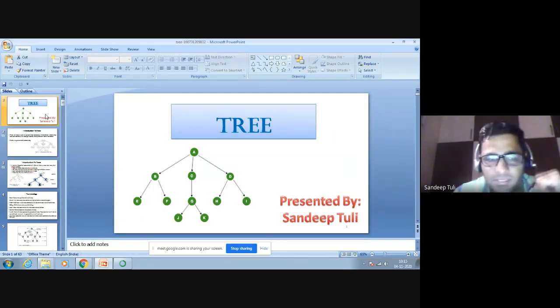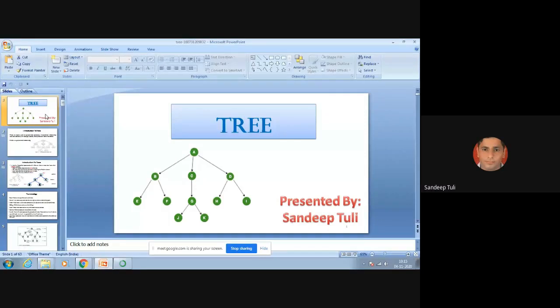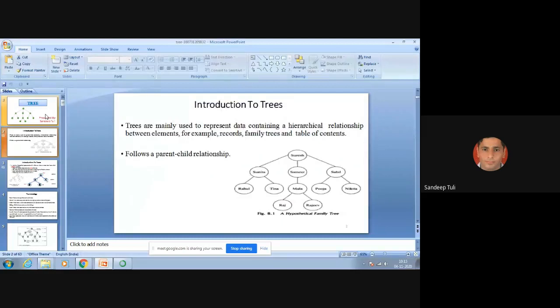In the coming slide, we will see how it resembles the real life tree. First of all, it is a non-linear data structure in which the elements are not stored in sequential manner.